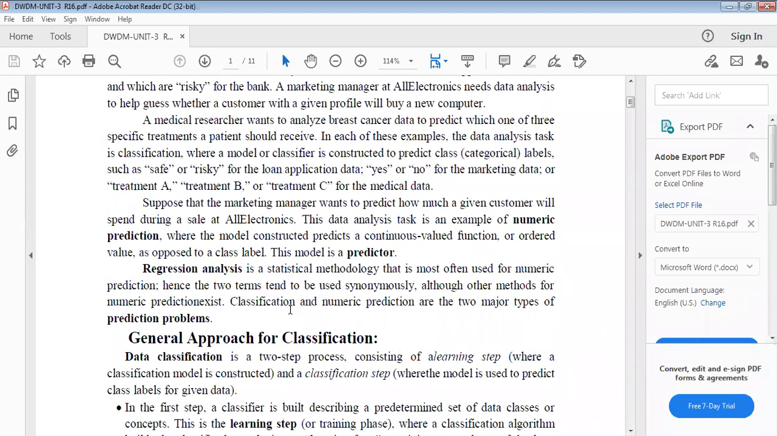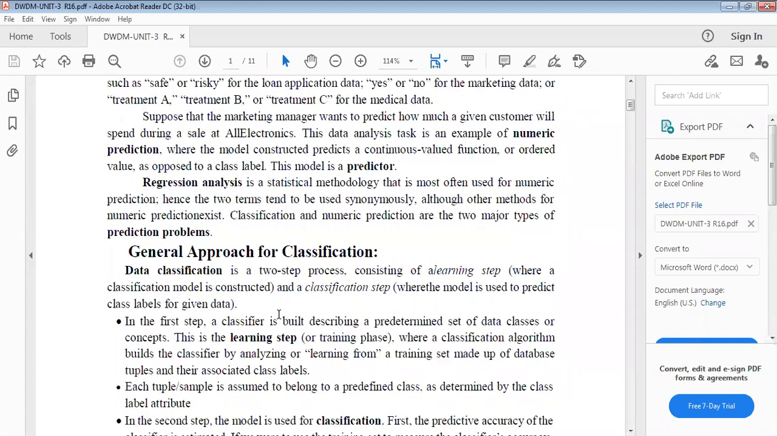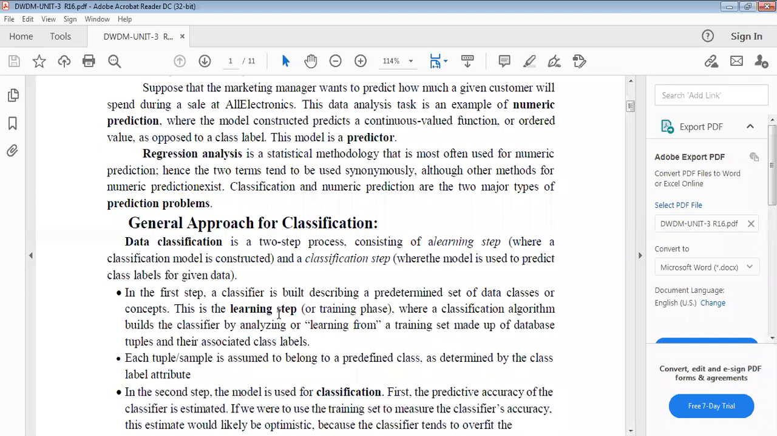First, classification. What is the general approach for classification? Data classification is a two-step process consisting of a learning step and a classification step. Only two steps are there: the learning step and the classification step. In the learning step, you construct the classification model. Whereas in the classification step, the model is used to predict the class labels for the given data. That is classification.